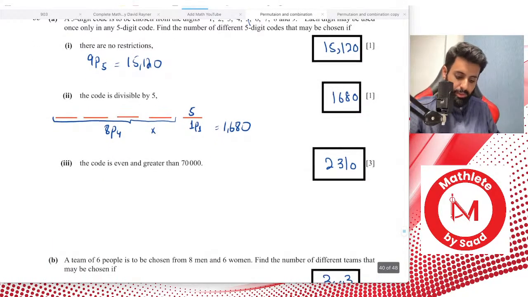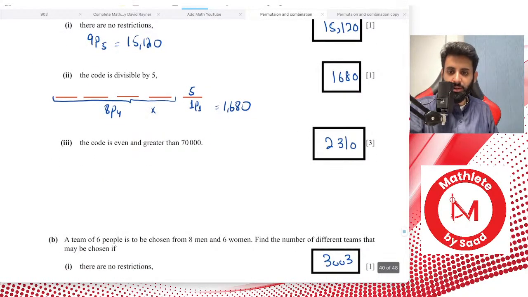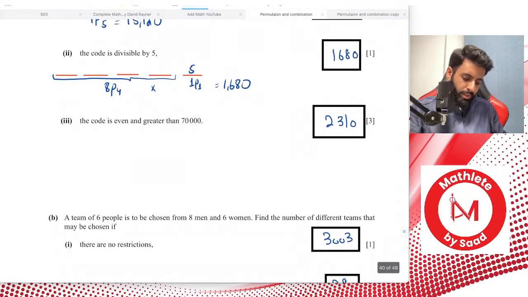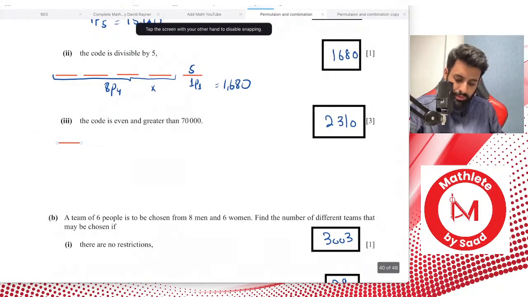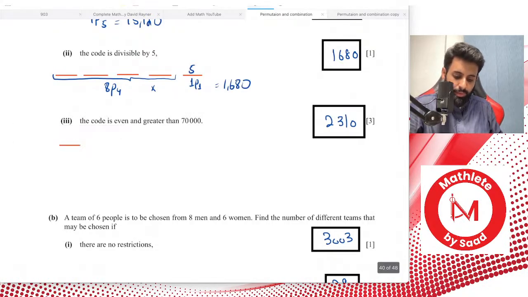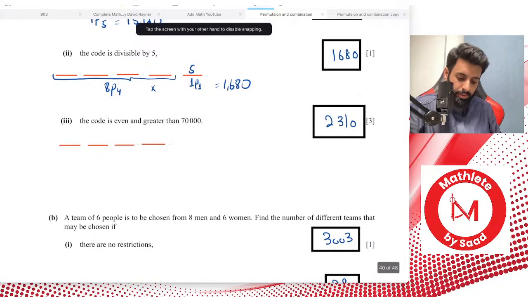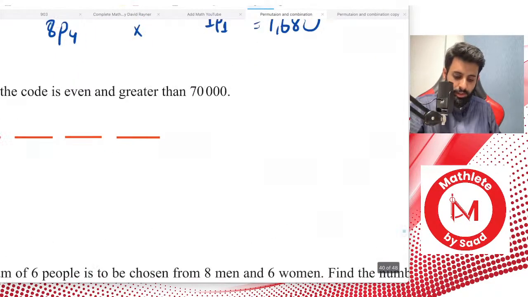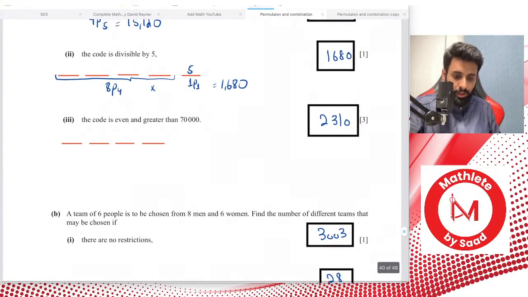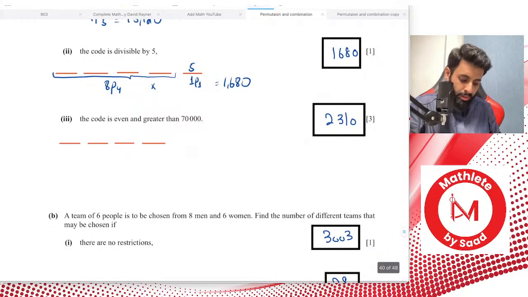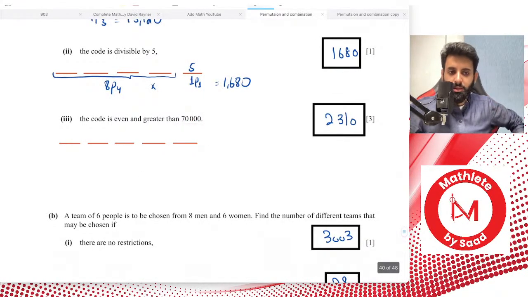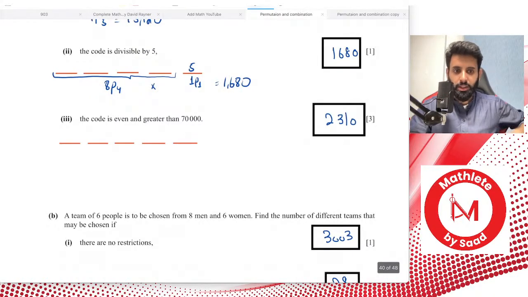Now comes part 3, which says the code is even and greater than 70,000. This is very similar to the question that we just did. It's a 3-mark question, so I'll tell you what: try and learn to pick hints from the question as to whether a question can be done in a single step or will require multiple steps. If this is a 3-mark question, what does that tell you? That means this question must require multiple steps before we're able to solve it. That's why it's 3 marks.